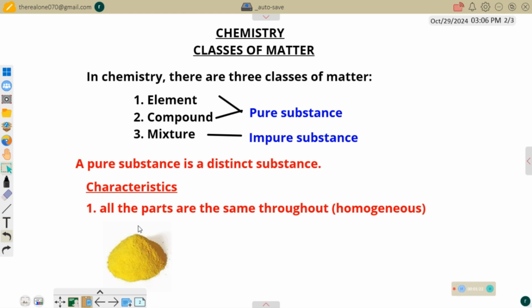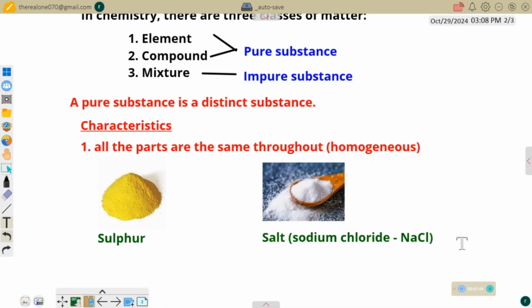For example, look at sulfur, which is a good example of element. You can see that all of its body parts are the same throughout. It means this is homogeneous throughout its entire body. No part is looking different from the other part, so it means it is a distinct and pure substance. Take another example. This is salt, which is sodium chloride, NaCl. This is another example of a homogeneous substance, which is a compound, and it is a pure substance. It's a pure and distinct substance because all its body parts are the same throughout. So the element and compound are good examples of pure substance.